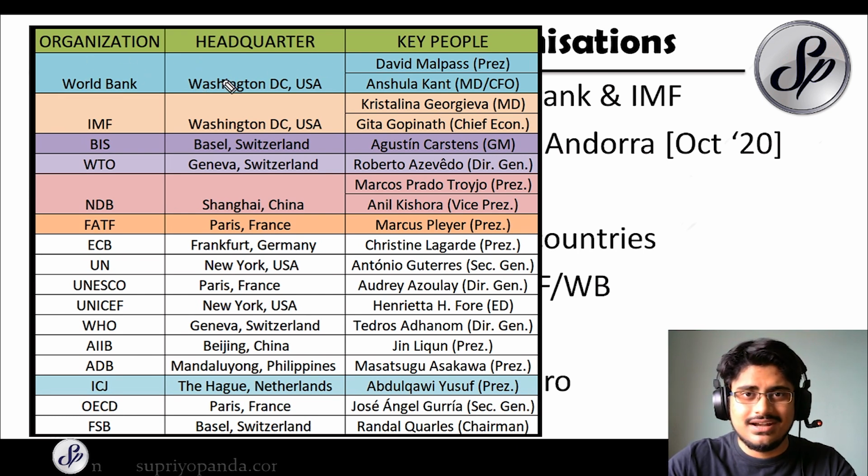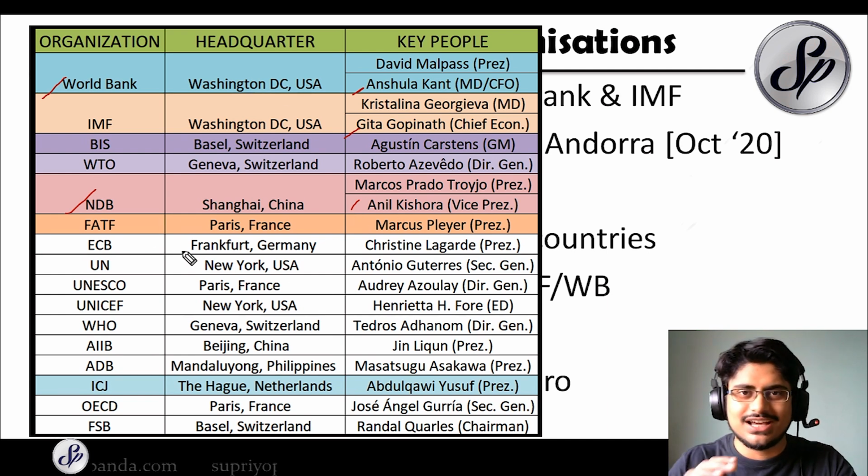And remember the Indians in the list, like in the World Bank, you have Anshula Kant as the MD or the CFO. In the IMF, you have Geeta Gopinath as chief economist, and in the New Development Bank, Anil Kishore as the vice president. So these are the things that you have to remember, and also all the heads and the headquarters.